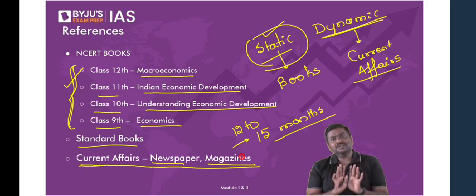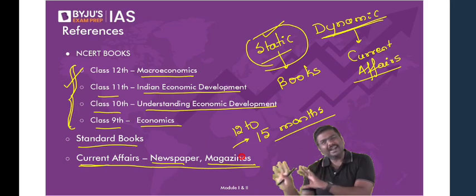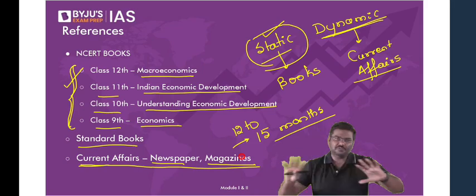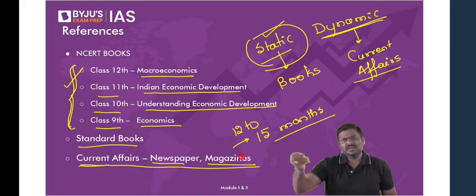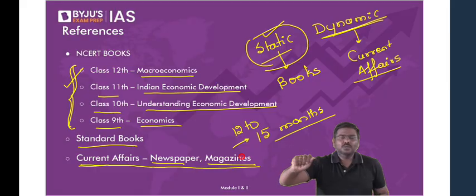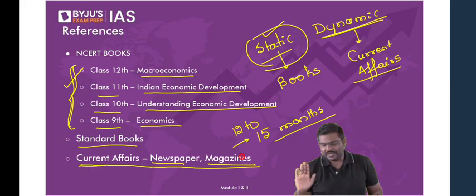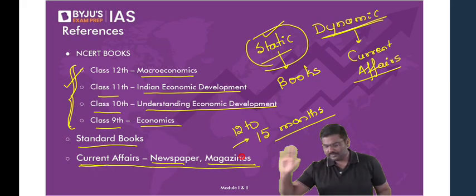And my recommendation is, for Indian economy, even for that additional newspaper, please do not spend too much money as well as time. Financial Express is available free of cost online. You can spend, let's say, 15 to 20 minutes every day on that. Not more than that, simple waste of your time.